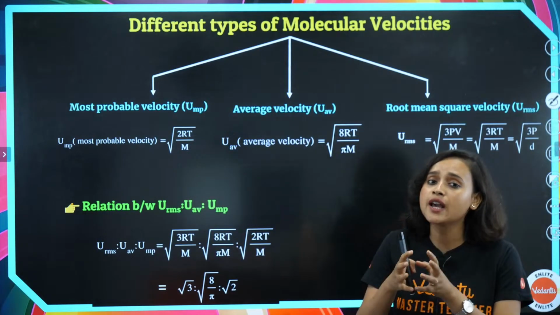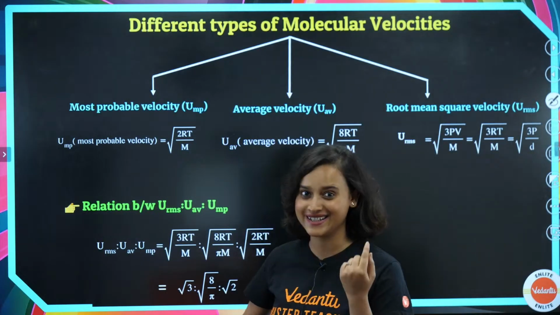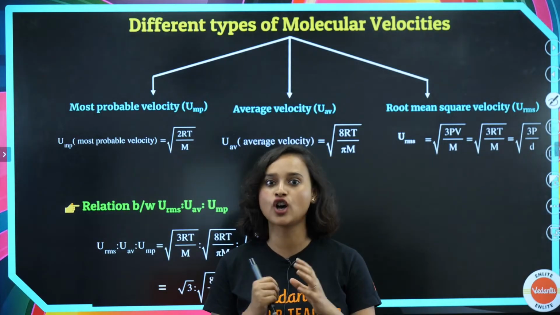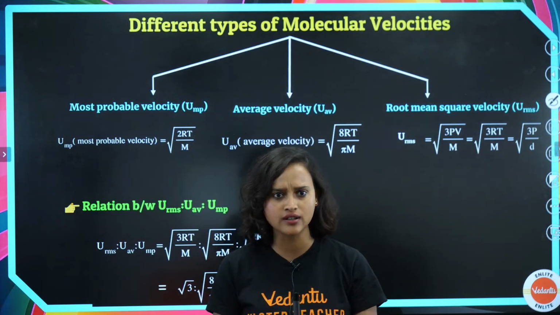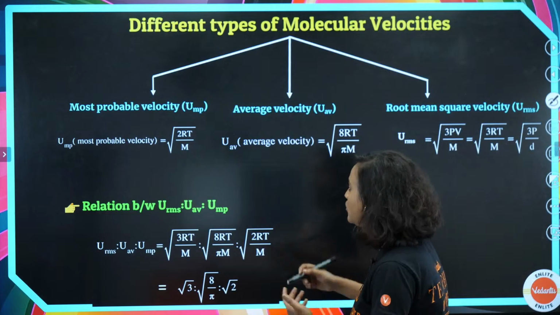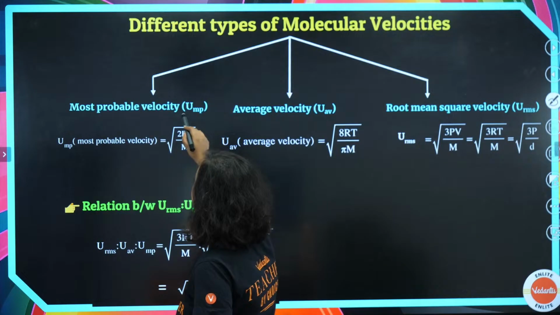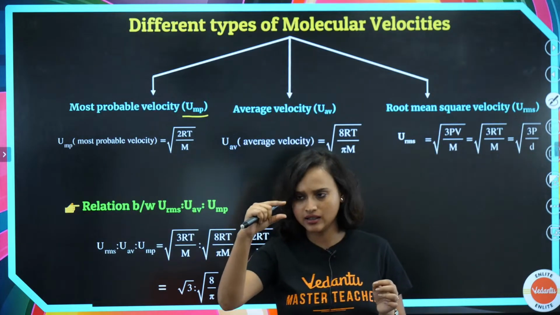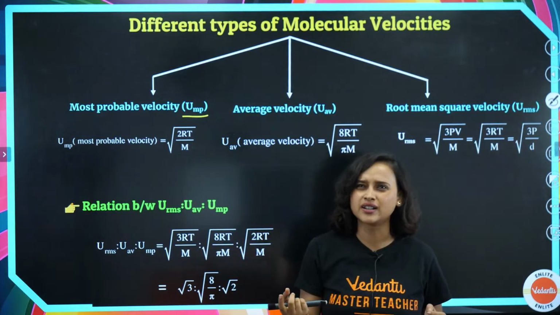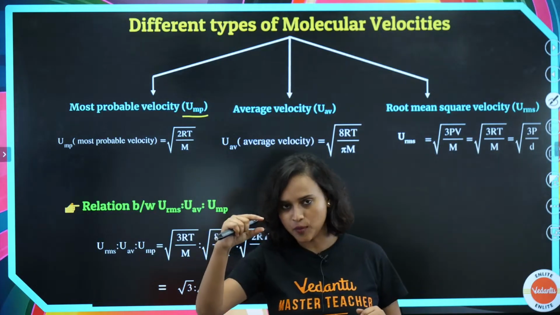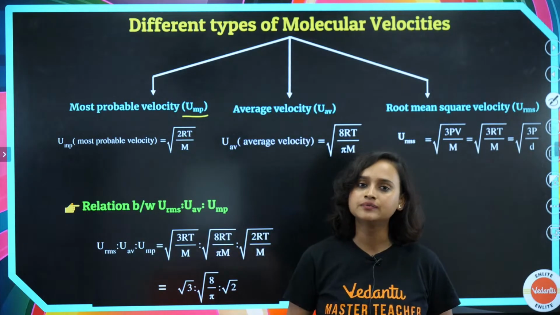So what are the different types of molecular velocity? Obviously, again, it's science, so we will not have just one type of solving the problem. There are different approaches. So either we can have most probable velocity. The most probable velocity here is U, and then under it a subscript, MP. I have forgotten what the script is called. Anyway, U, and then in the small script you write MP.